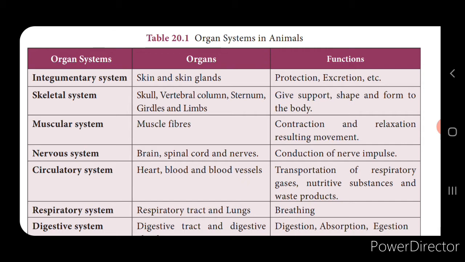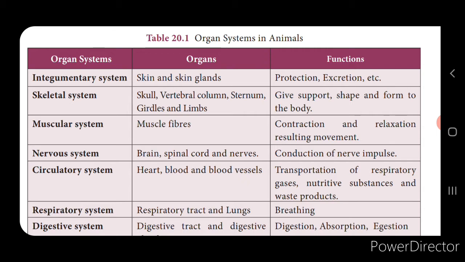Now look into the tabular columns, children. Here you have the various organ systems, the organs involved in each system and their functions. Now the first one is the integumentary system. So that is the outermost skin, isn't it? This consists of the organs, that is skin and the skin glands, and what is the function of it? It is involved in protection, isn't it, and in the excretion of waste.